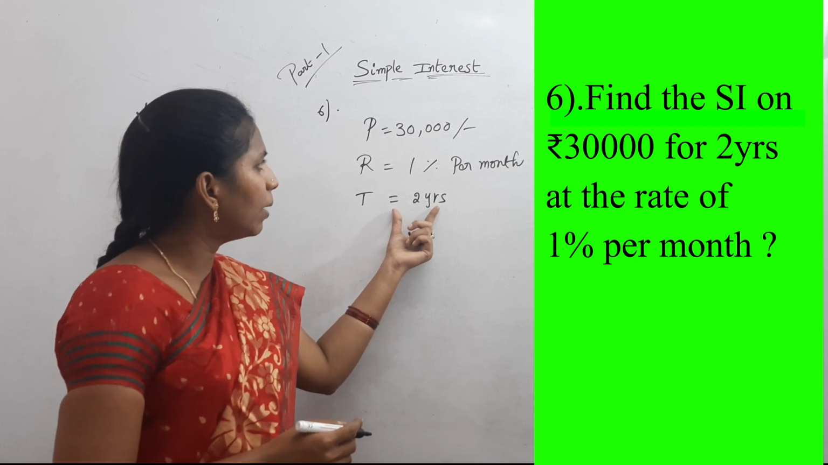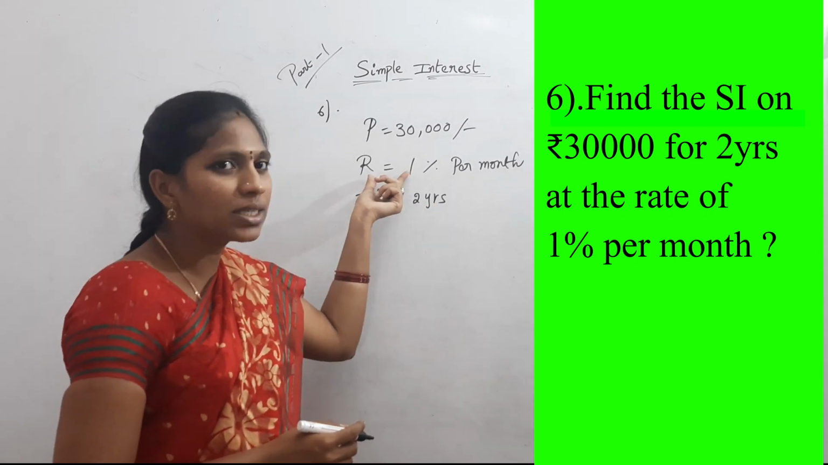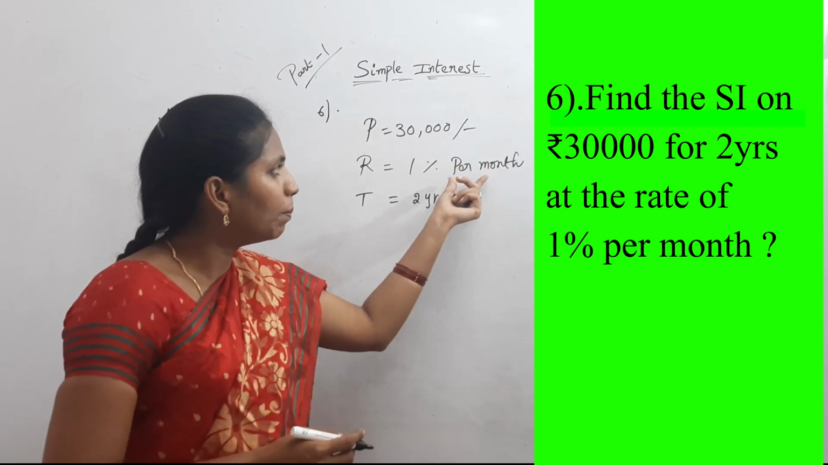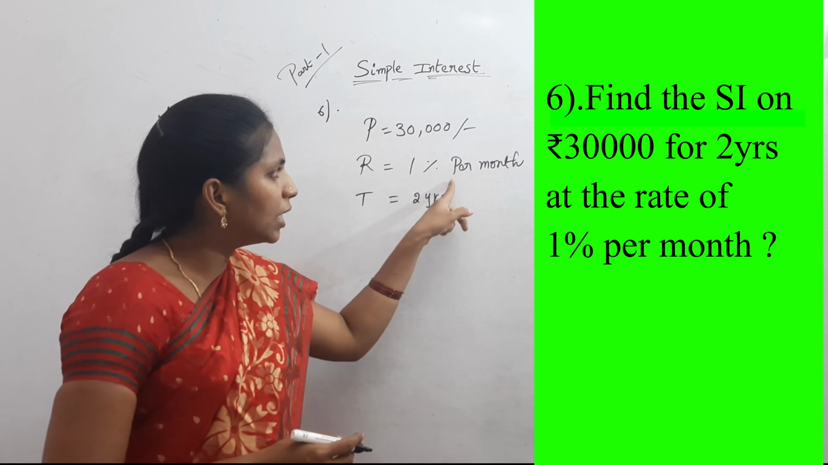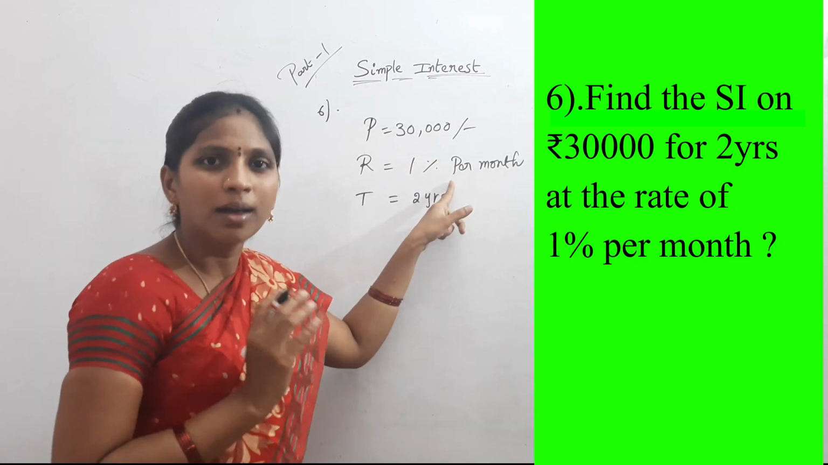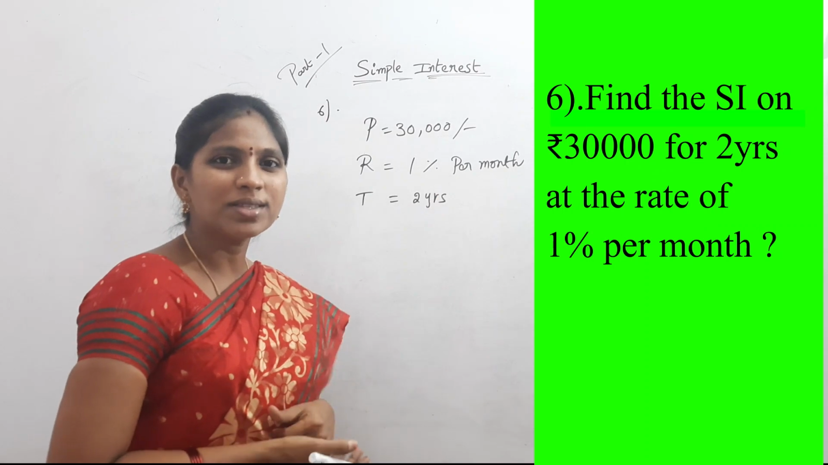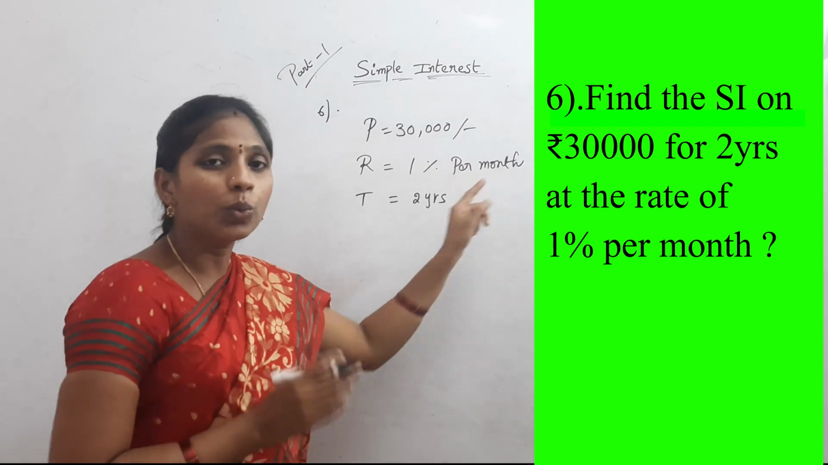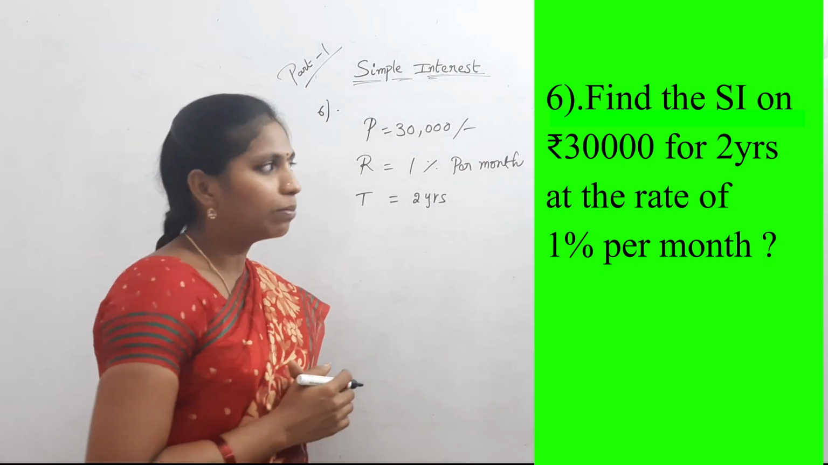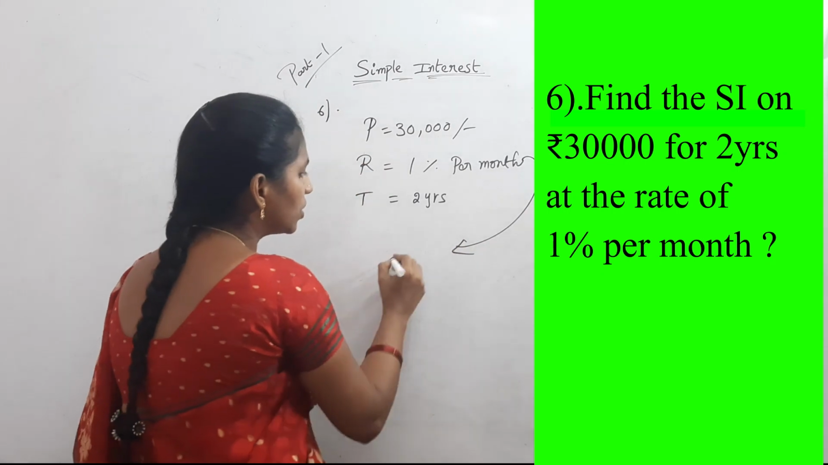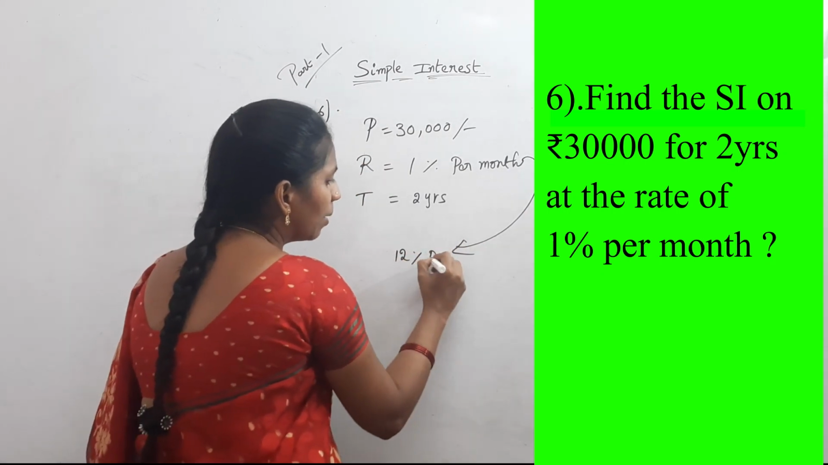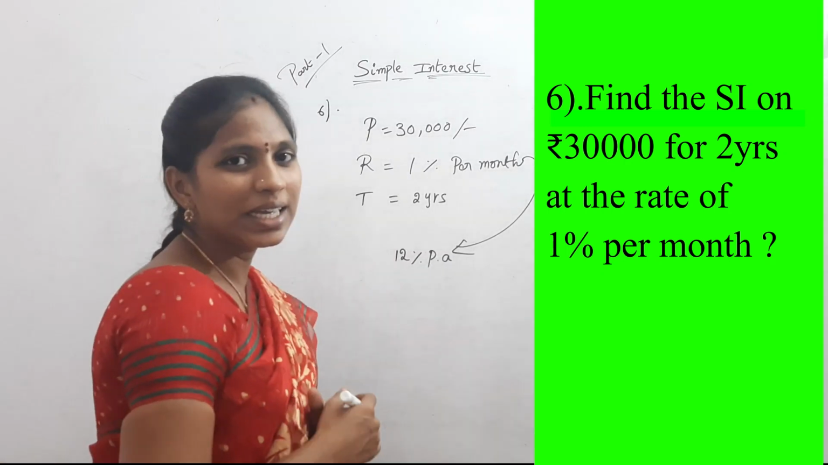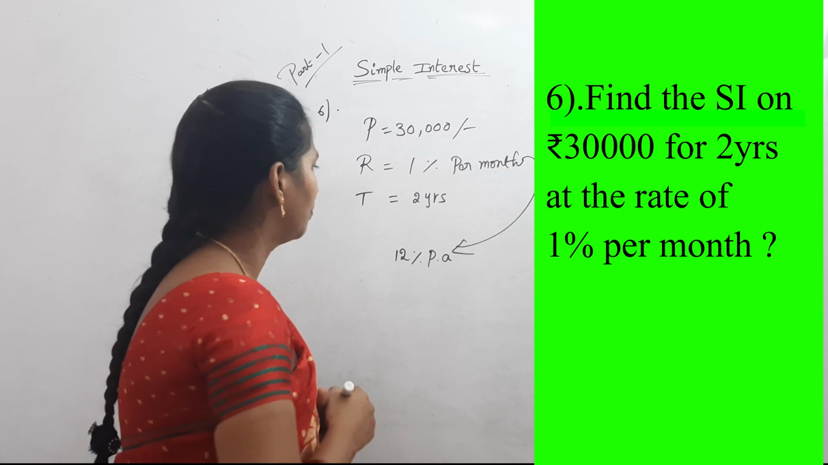No need to convert the time period, but you should convert this rate of interest in the form of per annum. But here they have given per month. Per month 1% means per annum. Per annum means per year. Per year how many months are there? 12 months. So 1% per month, then 12% per annum. So after conversion here 12% per annum.